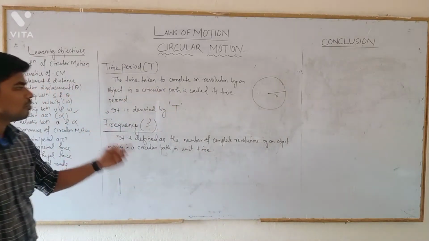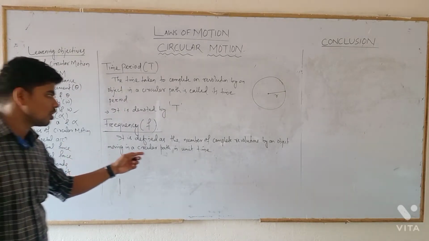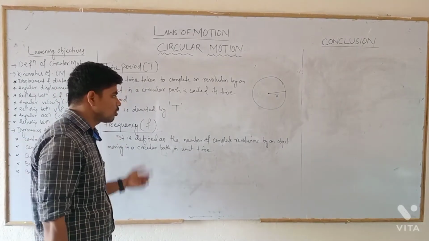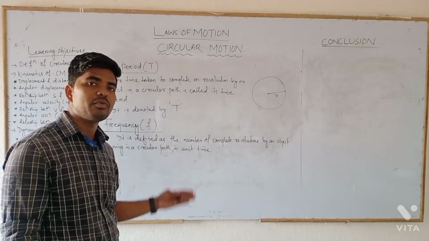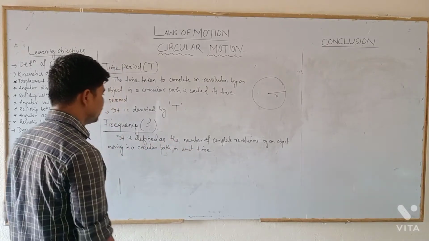The total number of complete revolutions carried out by an object moving in a circular path in unit time, you can say in 1 second or 1 minute, will be called its frequency.